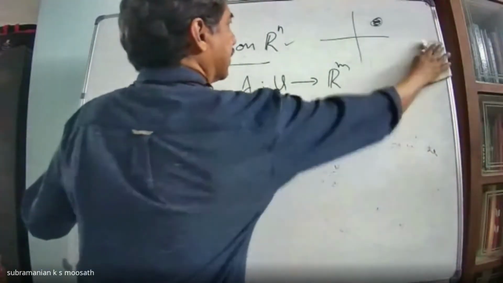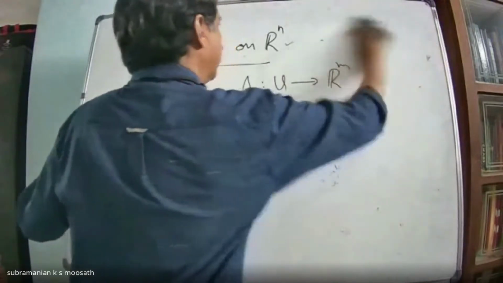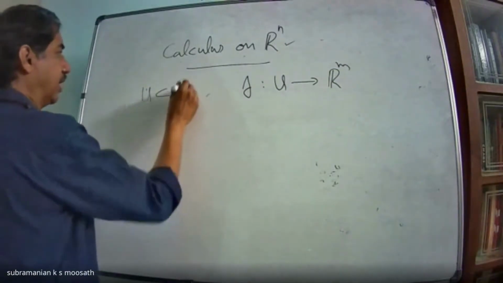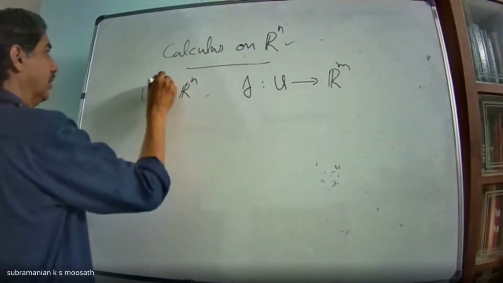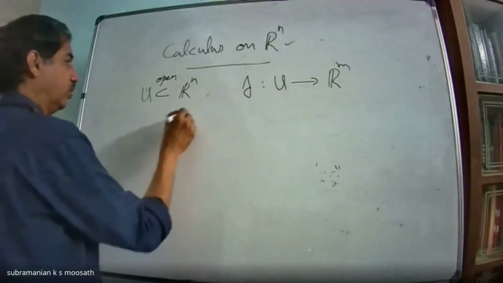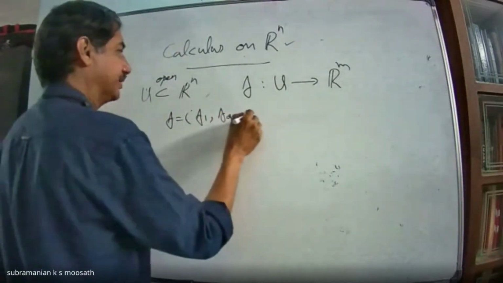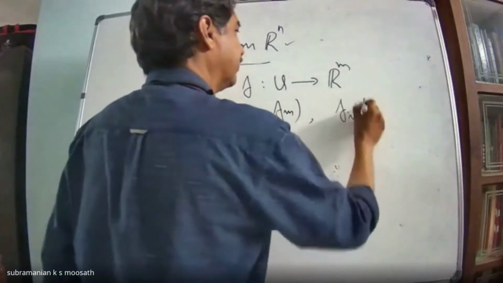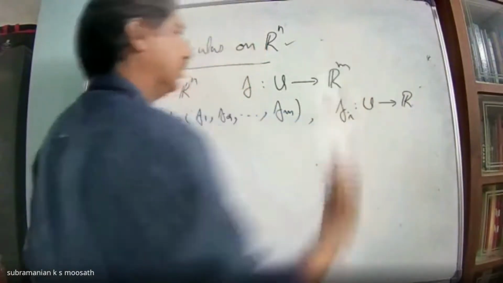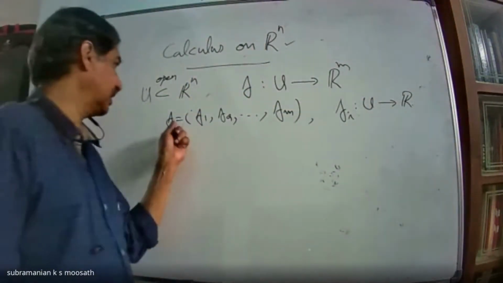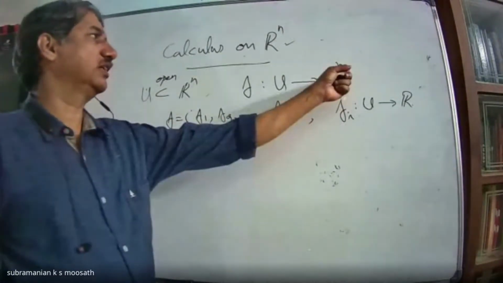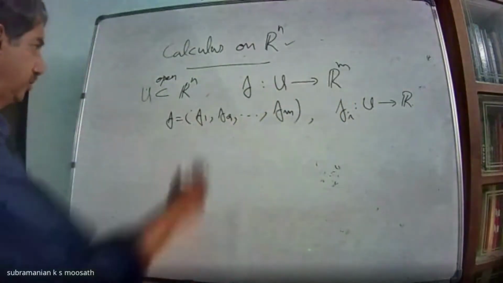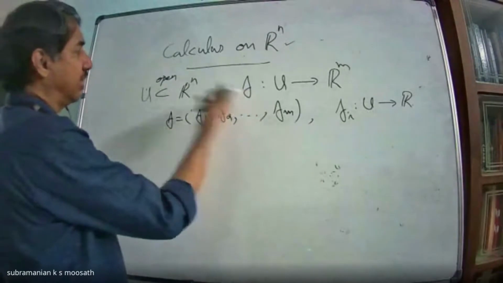Now we are looking at functions from U to Rm, where U is an open subset of Rn. Then I can write f equal to (f1, f2, etc., fm), where each fi is a real valued function from U to R. So this f will have these m component functions because it has image in Rm, m-tuples. Now, continuity I have already defined.